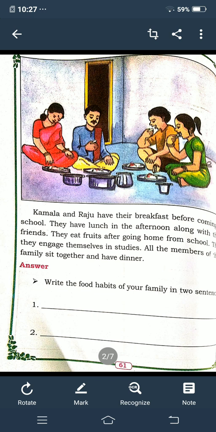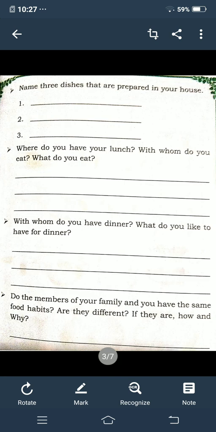Okay children. Next, write the food habits of your family in a sentence. So whatever food habits you have in your family you must write in the space provided. Next, name 3 dishes that are prepared in your house. So whatever dishes they prepare in your house you must write there. For example, idli, dosa, like that you can write.